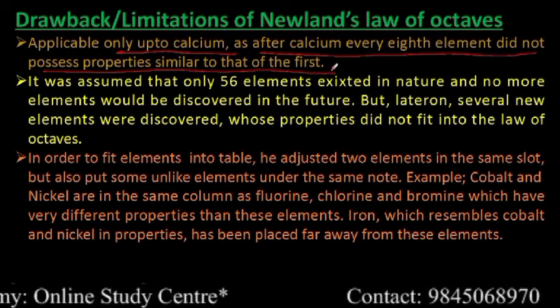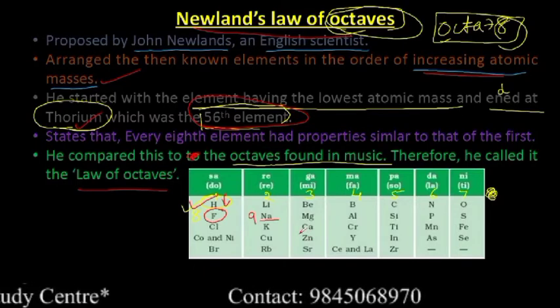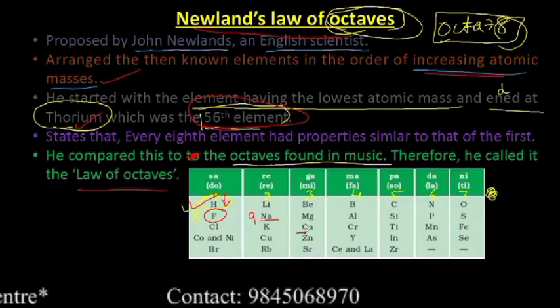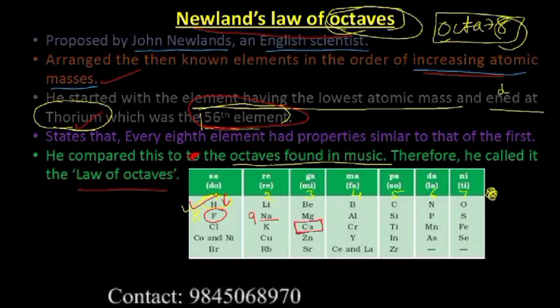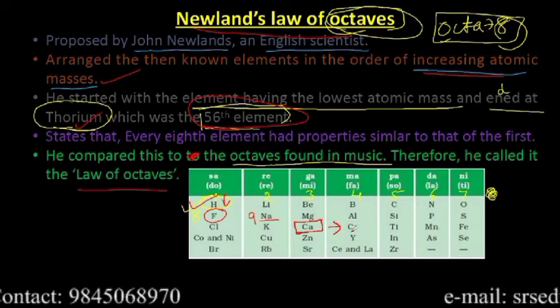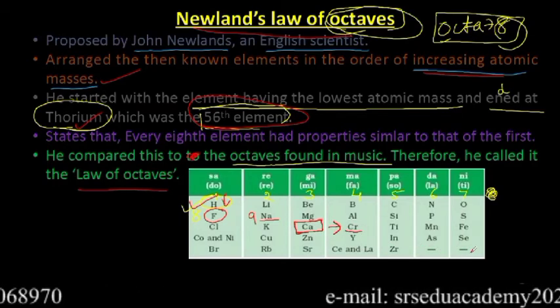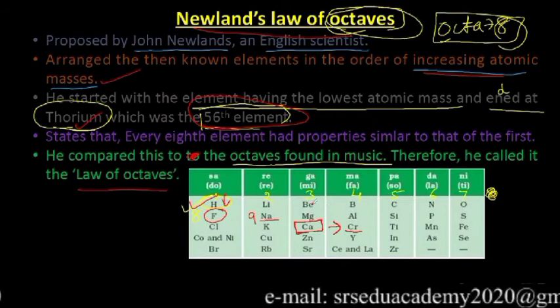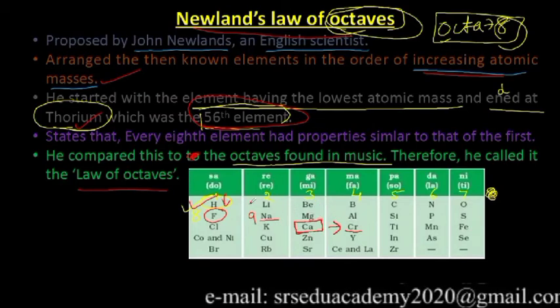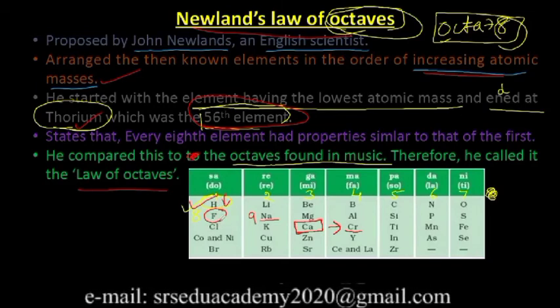So then we will move to the table again. See what it states. The first limitation is it is applicable only up to calcium, and thereafter it is not applicable. Thereafter means from chromium it is not applicable till the 56th element. That means it is applicable only up to 17 elements. Hydrogen, fluorine, chlorine, these three have similar properties.